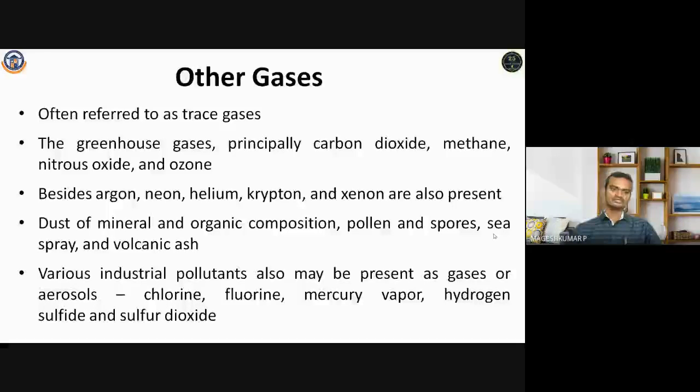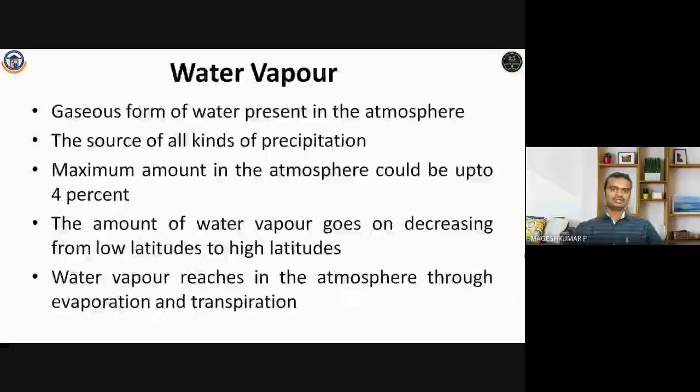And various industrial pollutants also may be present as gases or aerosols, like chlorine, fluorine, mercury vapor, hydrogen sulfide, and sulfur dioxide. And again, one more important thing, this is water vapor. Water vapor is mainly responsible for the global warming effect, and is also influencing ozone depletion.